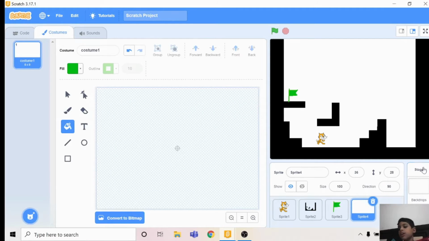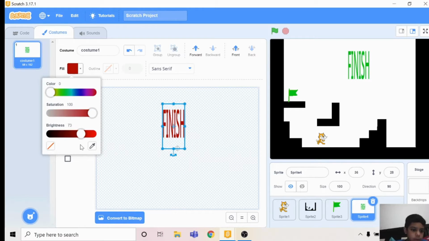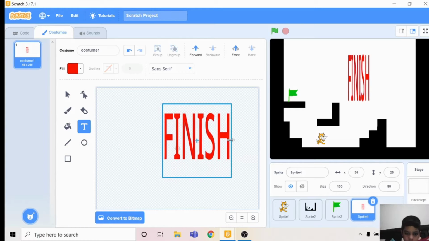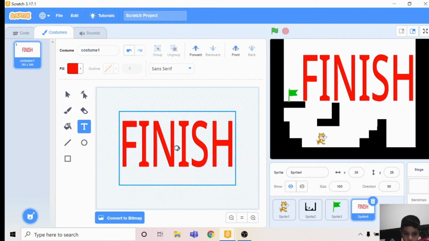It's a background, but if you do that, we can't use motion blocks. We need motion blocks. So we first take the text tool. You type in Finish. Use it after clicking here. Then you can use any color. I think I'm using red. You just center it and drag it over here.